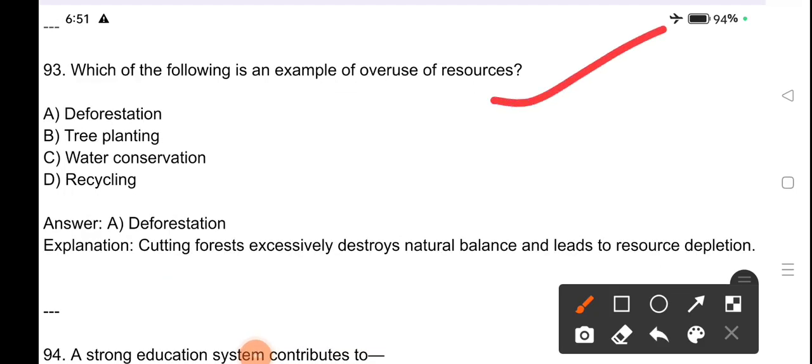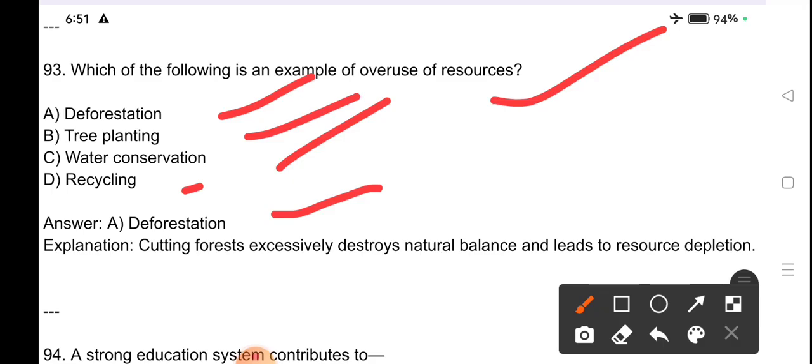Which of the following is an example of overuse of resources? Deforestation, tree planting, water conservation, recycling. Deforestation is an example of overuse of resources. Cutting forests excessively destroys natural balance and leads to resource depletion.